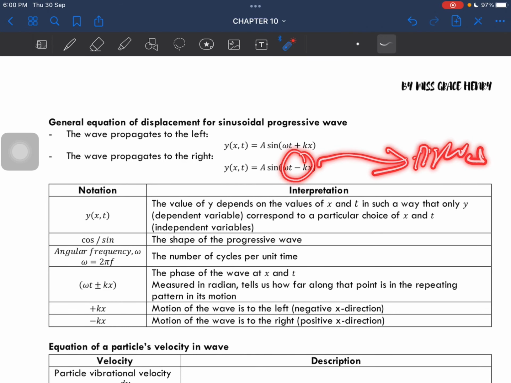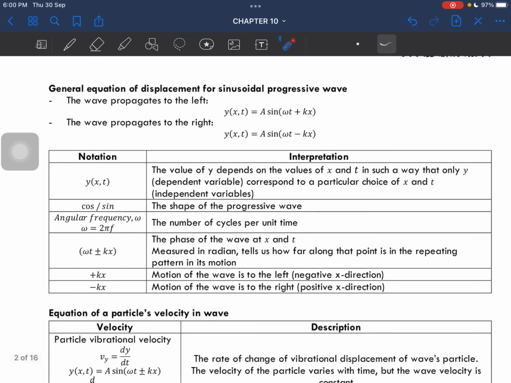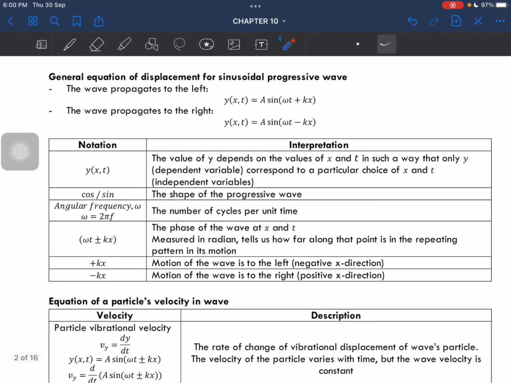Okay, right. So let's see actually what does this notation mean, each of this notation. So we have y(x,t), the value of y depends on the value of x and then t. Okay, and then we have cos or sine, which is the shape of the progressive wave, and then we have angular frequency, which is the number of cycles per unit time. And then this here is known as the phase, okay?